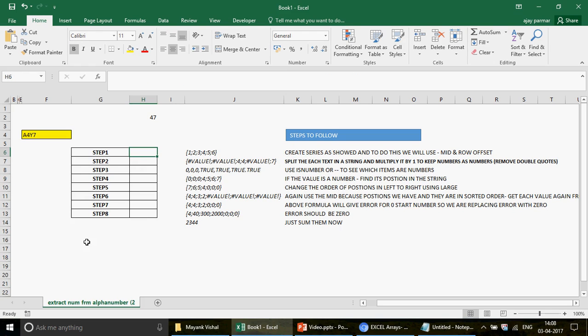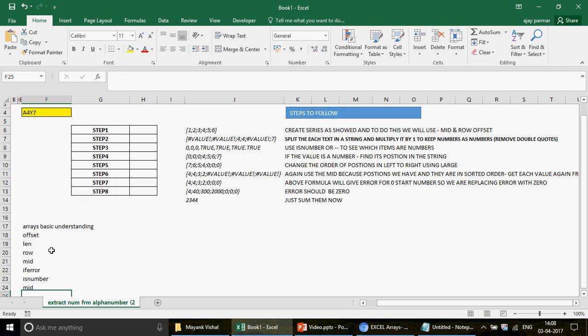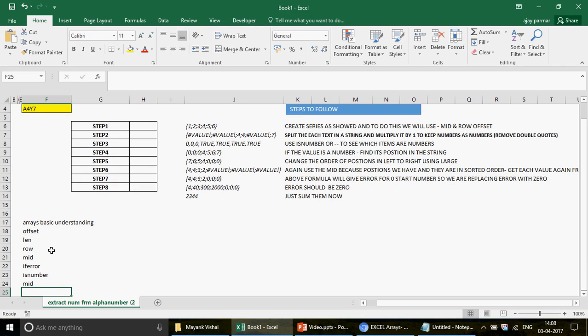Now, because this is going to be a very long formula, first of all you should have a good understanding of arrays. The basic understanding is required: how we make use of the F9, what the TRUE and FALSE parameters are, and then you should know these couple of formulas: OFFSET, LEN, ROW, and then MID, and then IFERROR. Maybe ISNUMBER we also want to use, and you should know the MID function as well.